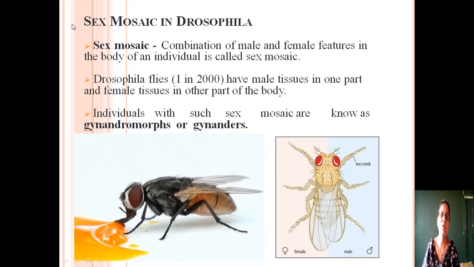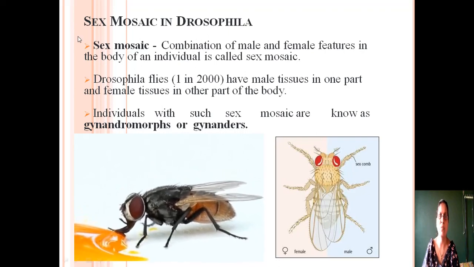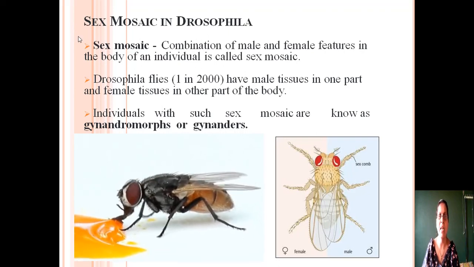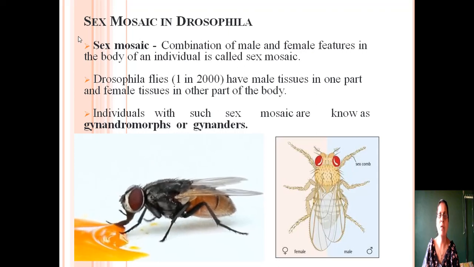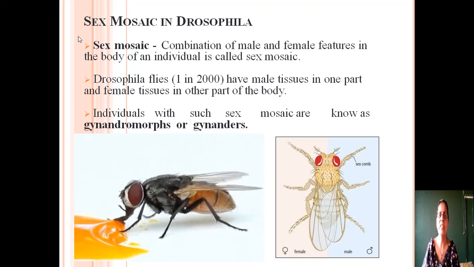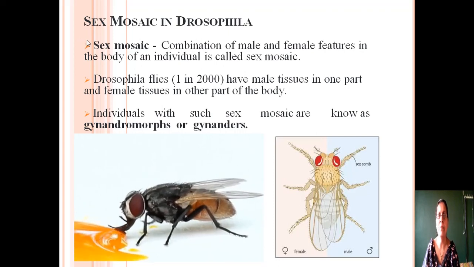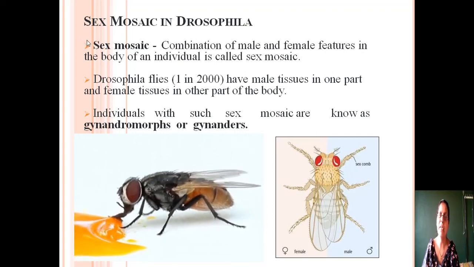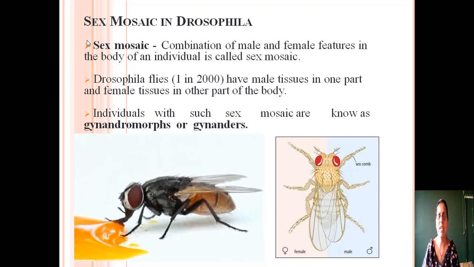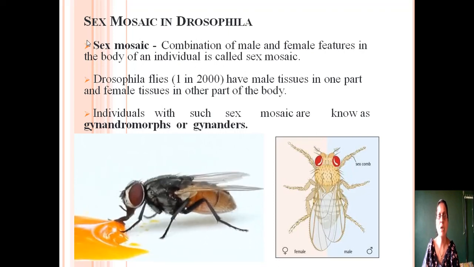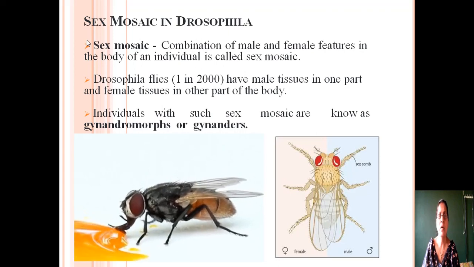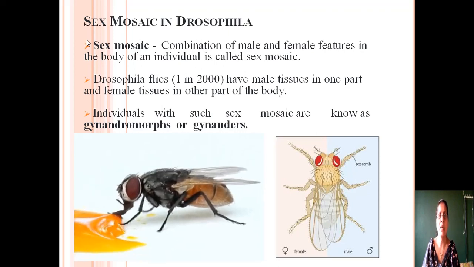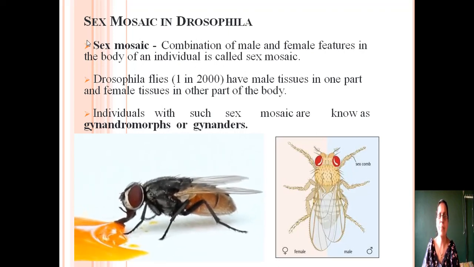Next, come to sex mosaic in Drosophila. What is sex mosaic? When the two sexes, male and female, are found in a mosaic pattern, then that is known as sex mosaic. That means a combination of male and female features in the body of an individual is called sex mosaic. This is found in case of Drosophila. Out of 2000, one Drosophila will become sex mosaic.